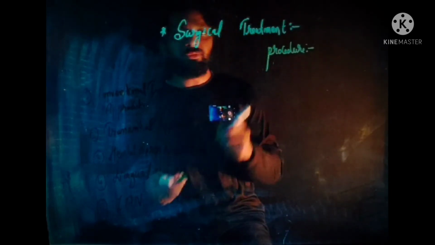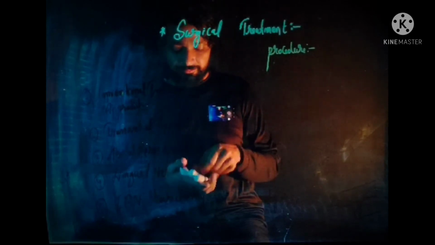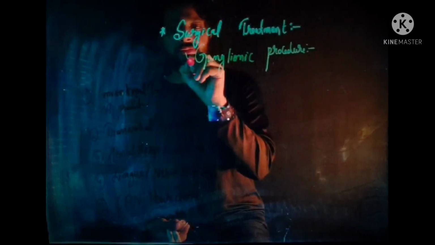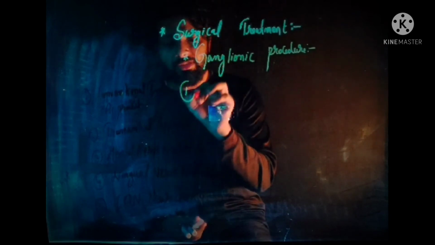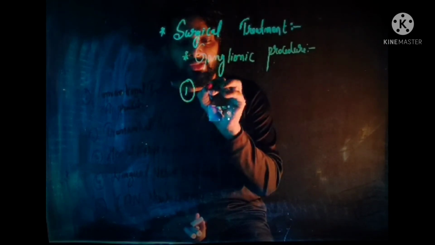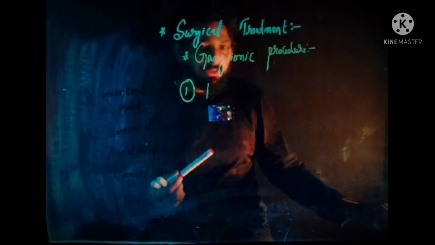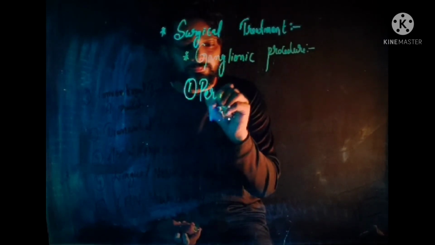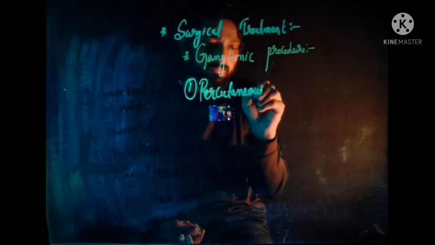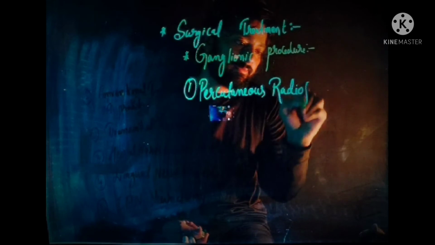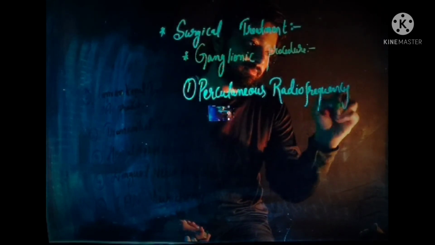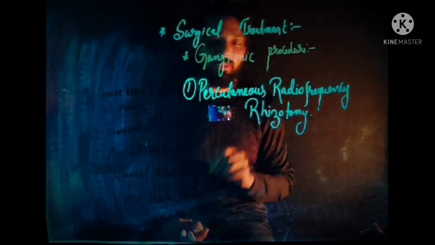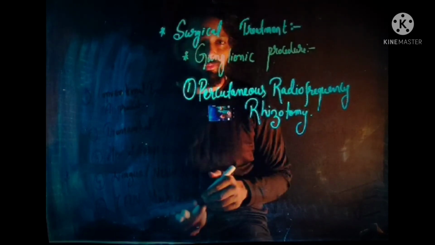The first procedure which comes under the ganglionic procedure is percutaneous radiofrequency rhizotomy.